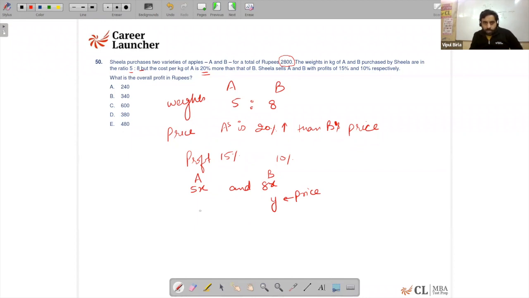So therefore the price for A will be 6 by 5 of the price for B, which is 1.2 basically, right? So that means this is the quantity, this is the price per kg.